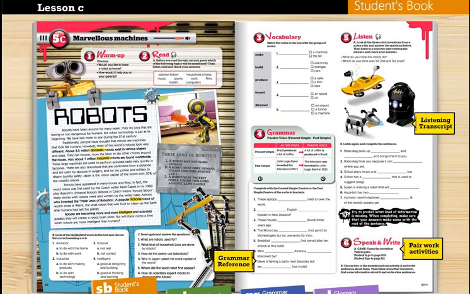Today we are going to talk about a new lesson, as you see in the title, marvelous machines. Marvelous simply means something which is beautiful, gorgeous. Machines, or robots, are going to be the theme of today's lesson.